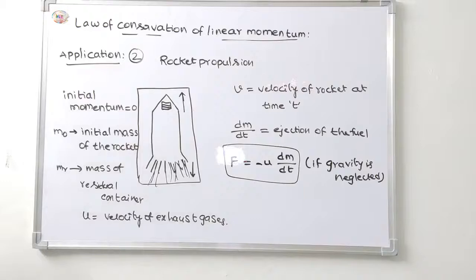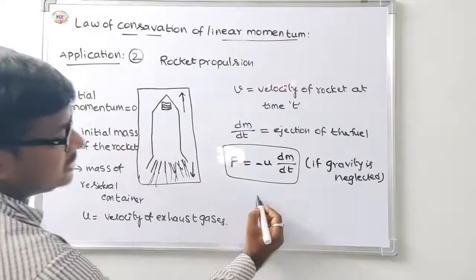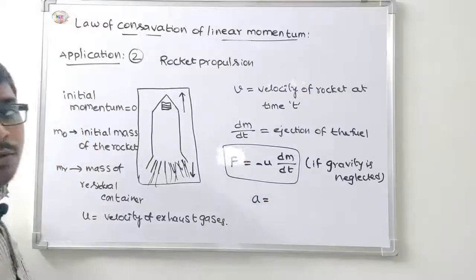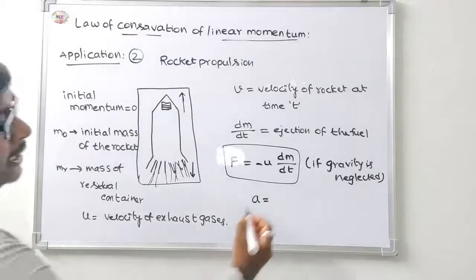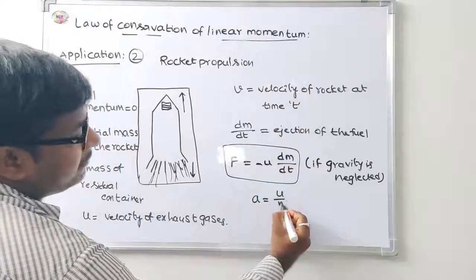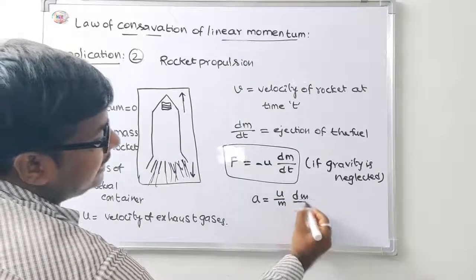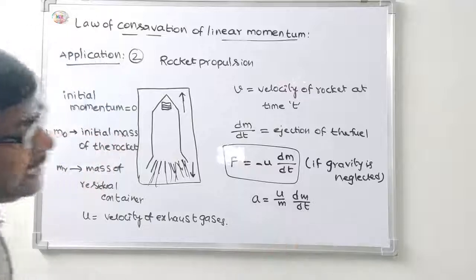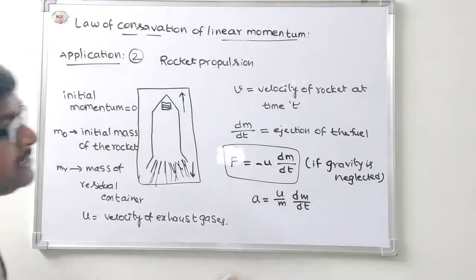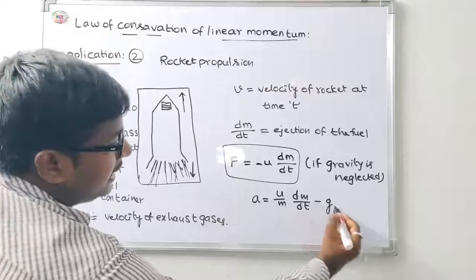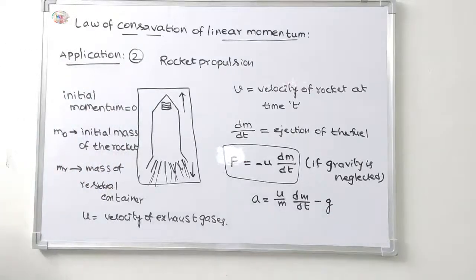The acceleration of the rocket: A is equal to u by m into dm by dt minus g. That is the acceleration of the rocket.